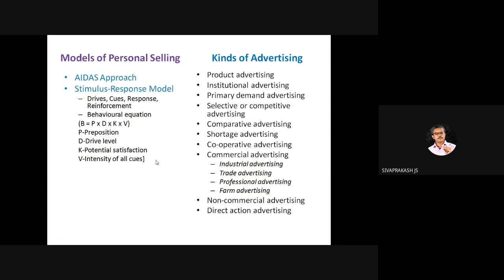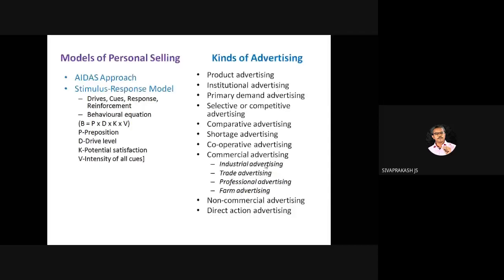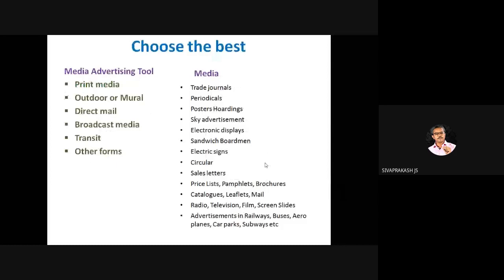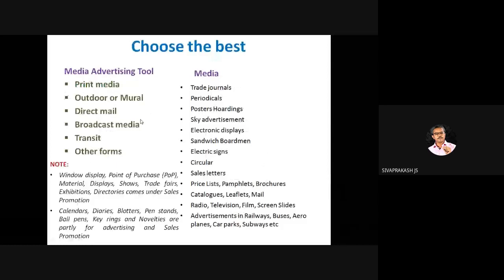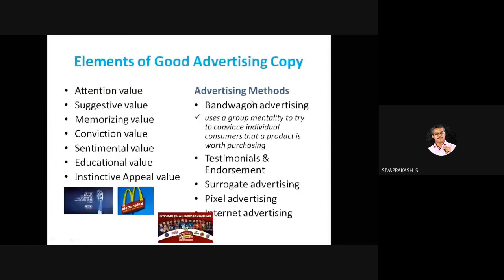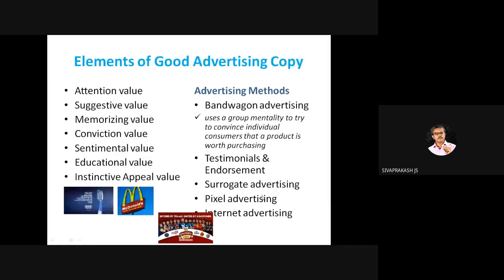Then different types of advertising, different kinds of advertising. We come to know some advertising which we have not studied at all. Let us see a little later. Please go through some: bandwagon advertising, surrogate advertising, pixel advertising. These will all be in the options. Before this we have seen some questions using bandwagon. What is bandwagon? What is surrogate advertising?